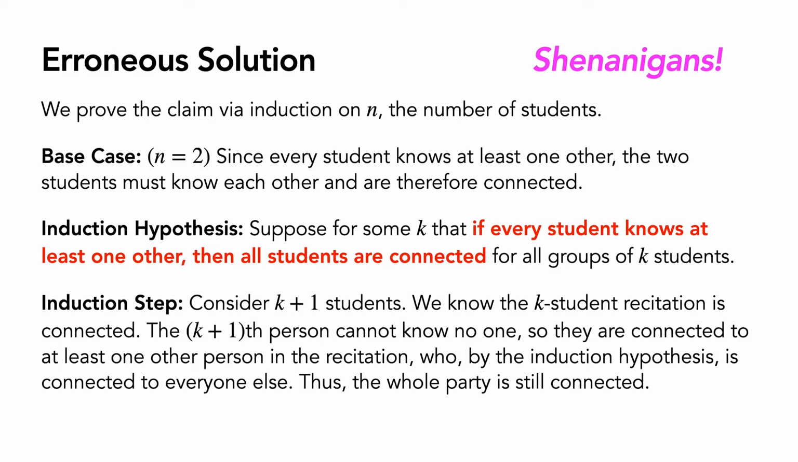We know by assumption that each of them is connected to at least one other student. But we don't know that that other student is within the k students. It could be that k+1 student. And therefore, we cannot actually apply the induction hypothesis on that group of k. We do not have a group in which every student knows at least one other. This means the proof essentially falls apart. We don't know that those k students are connected, and so we don't know that the last student being connected to one of them means that he or she is connected to all of the remainder either.